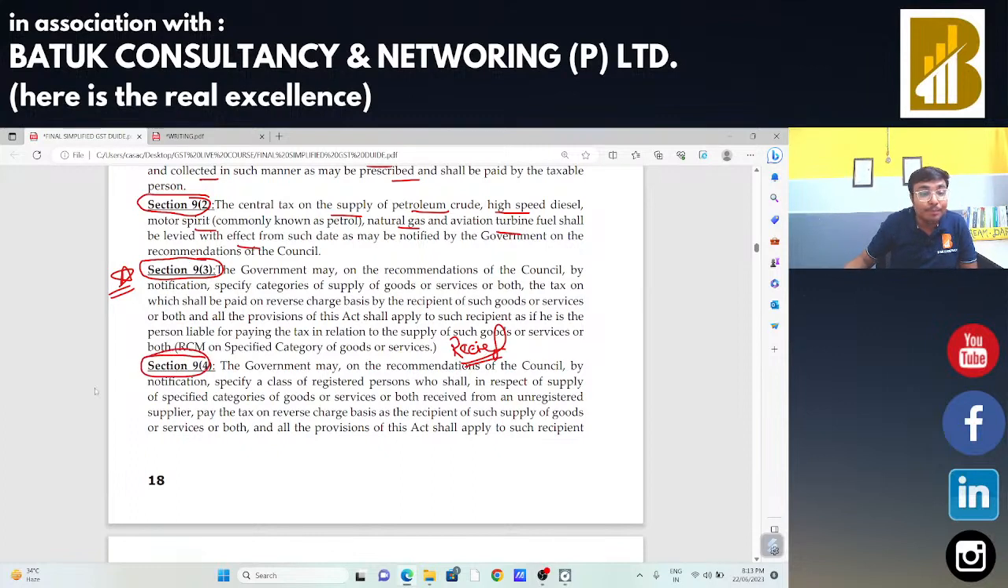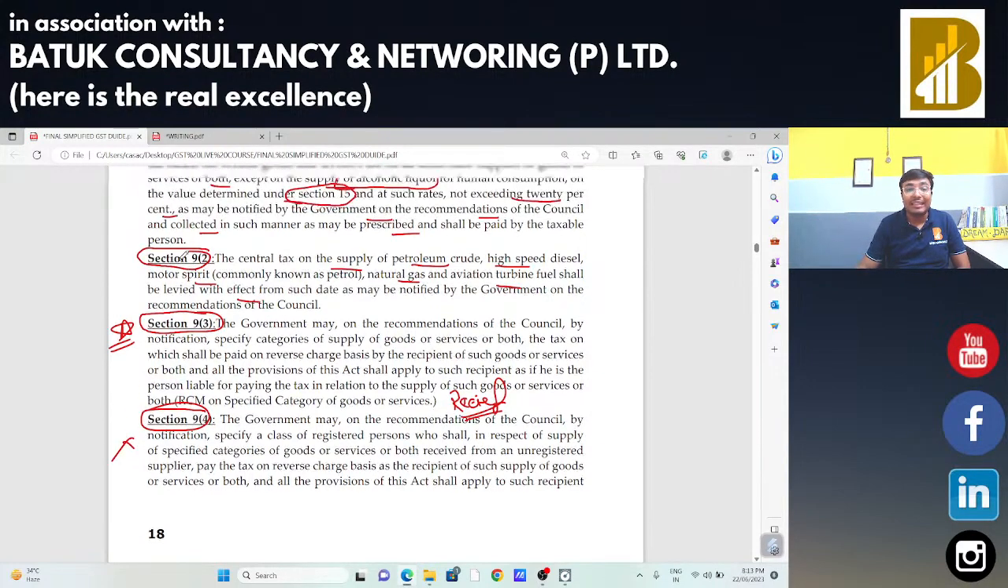Now, Section 9 subsection 4 talks about a certain type of registered person who needs to pay the taxes on a reverse charge basis. Suppose I am going to receive any goods or services from an unregistered person and the amount is more than 5,000 rupees. In that case, as a recipient, I need to pay the taxes under the reverse charge mechanism. That is the term of Section 9 subsection 4, but this section is not applicable currently, so we are not going to discuss this section.